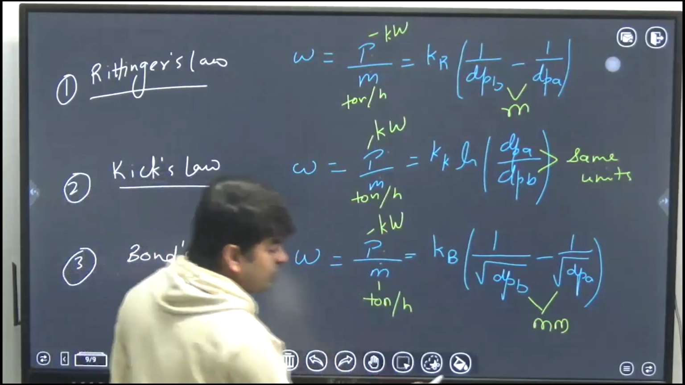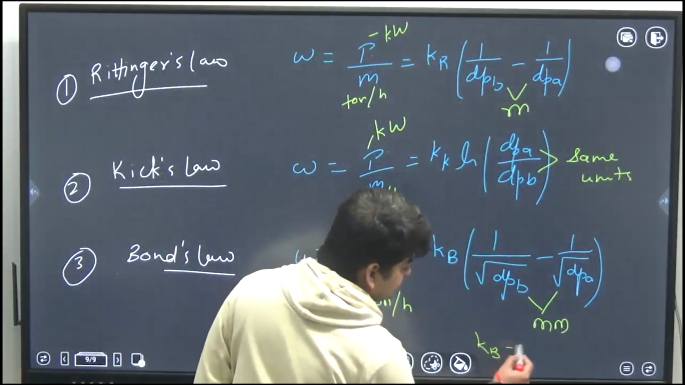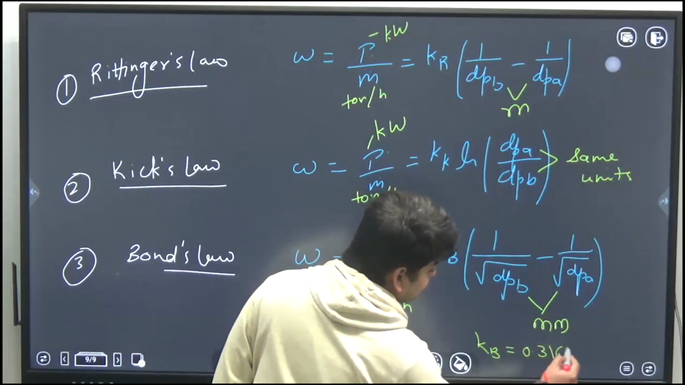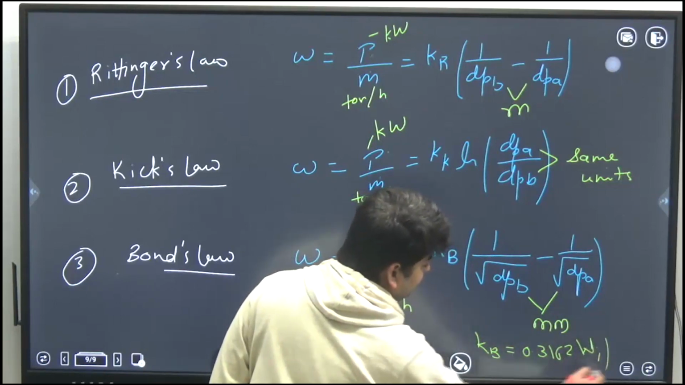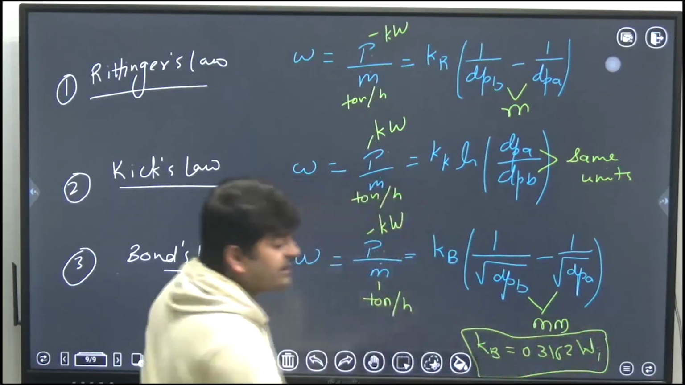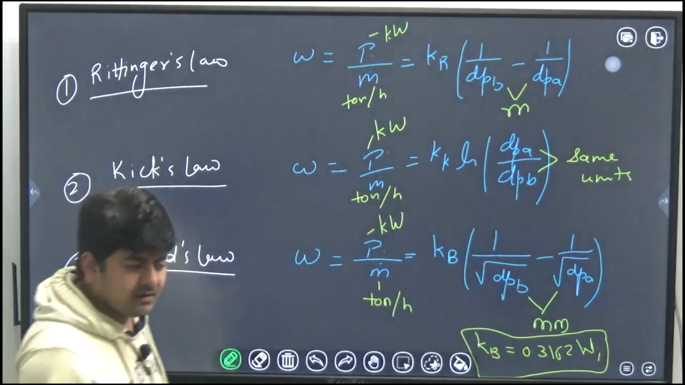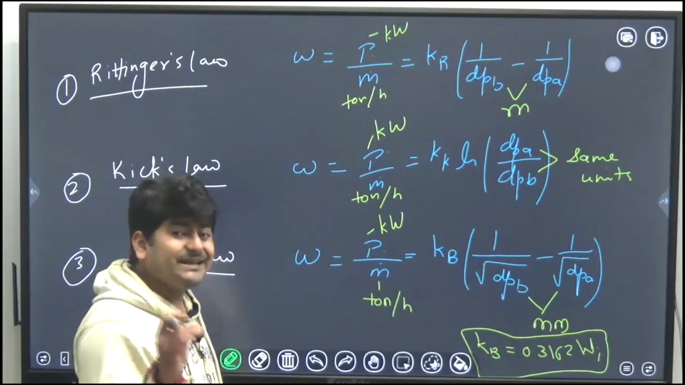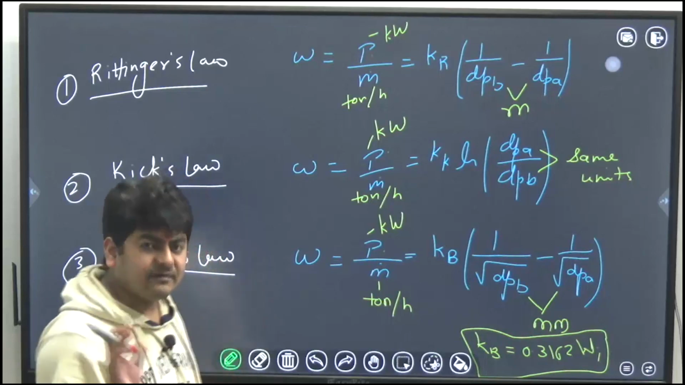Kb is the Bond's constant, which you can calculate as 0.3162 times Wi, where Wi is the work index.